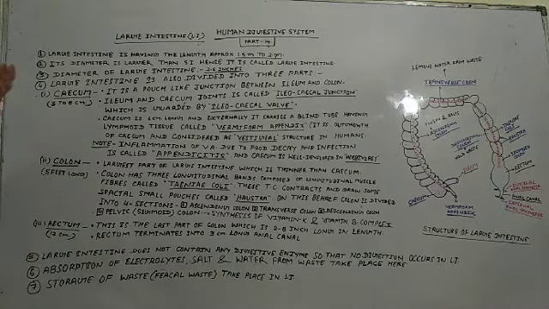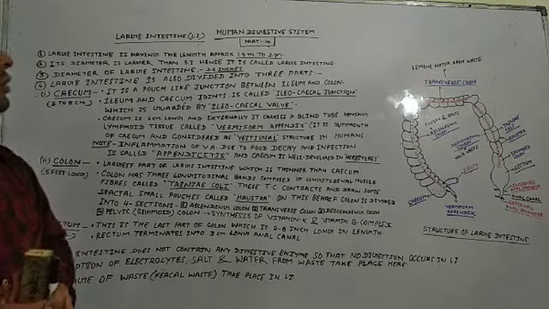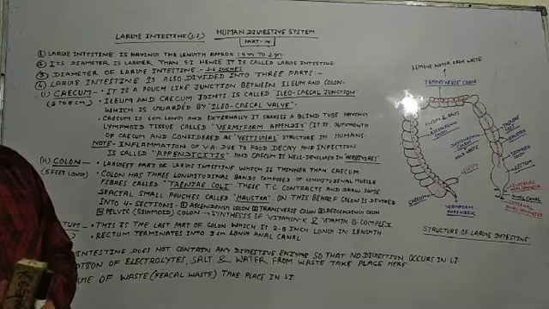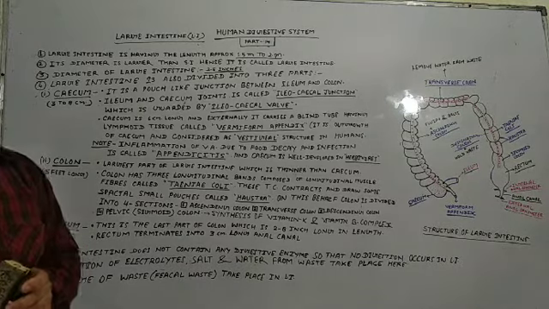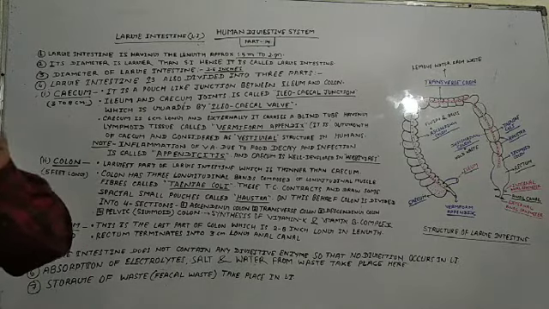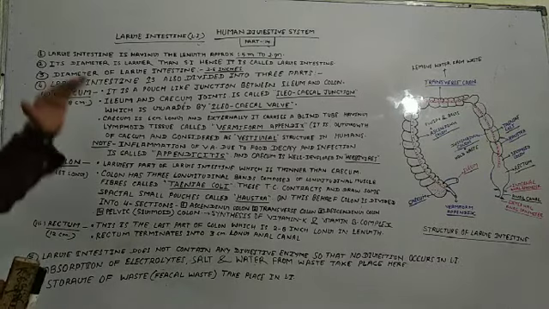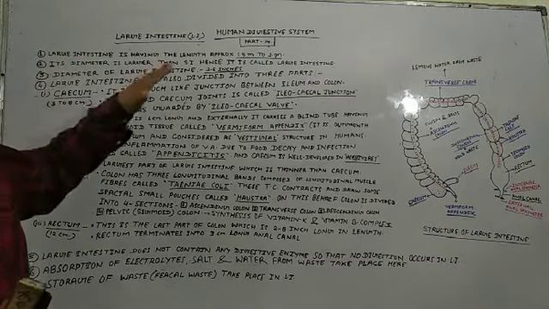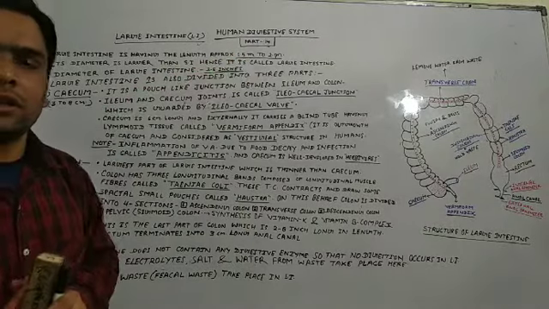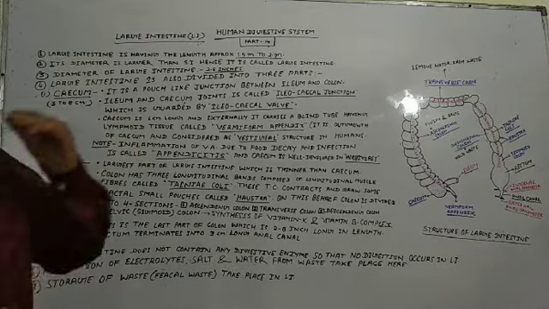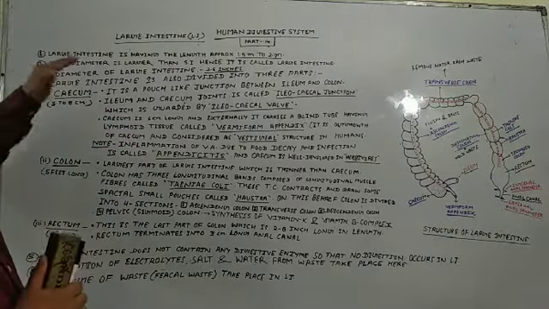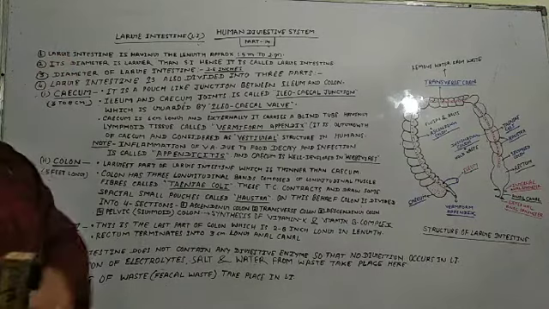So very first, we will talk about the length of the large intestine. So friends, the large intestine has a length of approximately 1.5 to 2 meters. Clear, students? And you must know that the length of the small intestine is approximately 6.25 meters, and the length of the large intestine is only 1.5 meters. So we can say the small intestine is much greater in length than the large intestine.